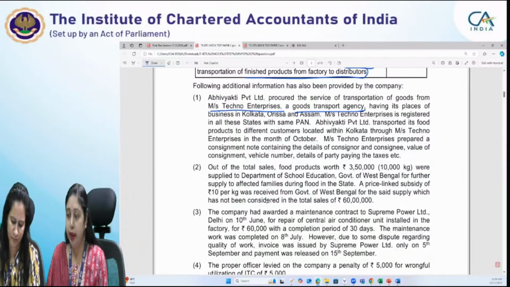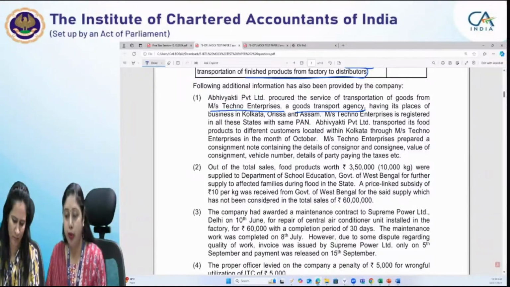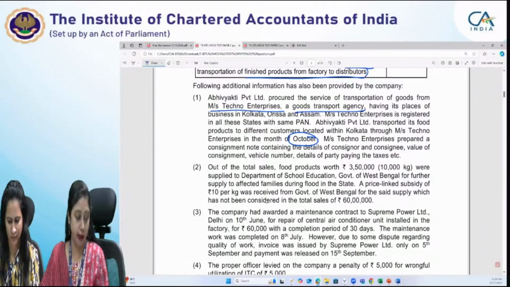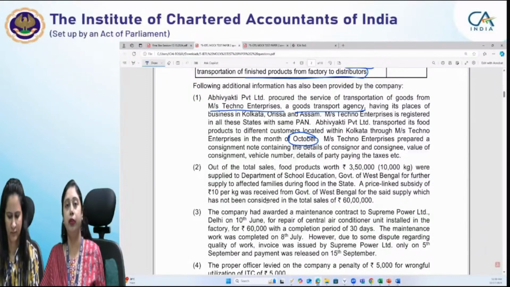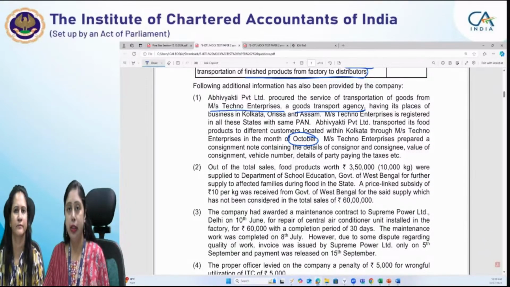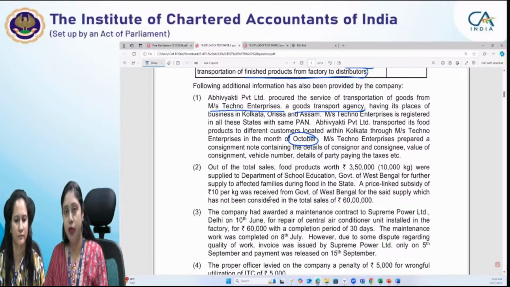Now, Techno Enterprises is registered in all these states with the same PAN number. Abhivakti Private Limited transported its food products to different customers located within Kolkata through Techno Enterprises in the month of October. Now, this is very important: whenever any information is given in any question, you have to see whether that information pertains to the same month for which the question has given all the other information, or the month is different.